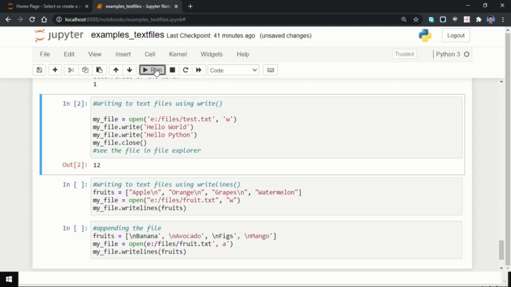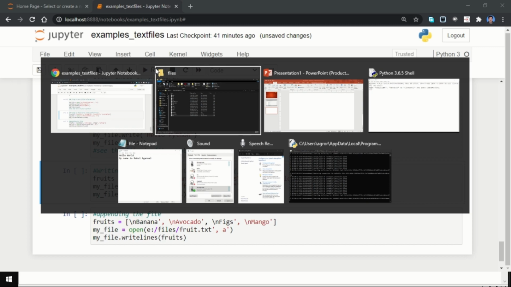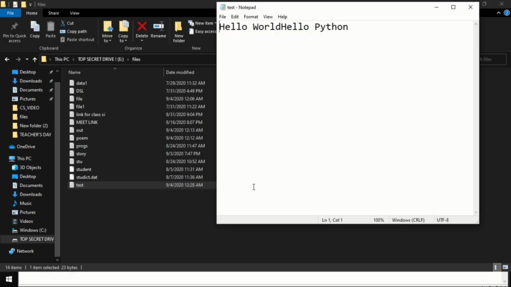Okay, so you can see that there is no number written now. And now let us again go back to the folder. You can see the file is having some size, and now I am opening it. So you can see that the two lines are there, but these lines do not include any space. Why is it so?